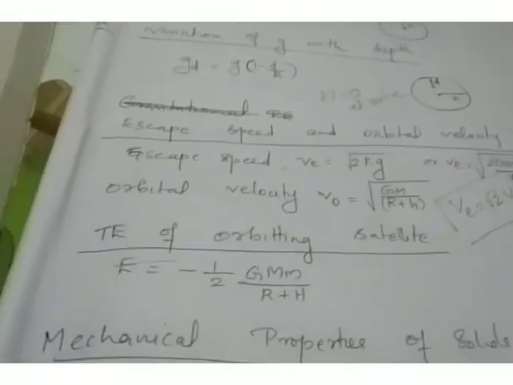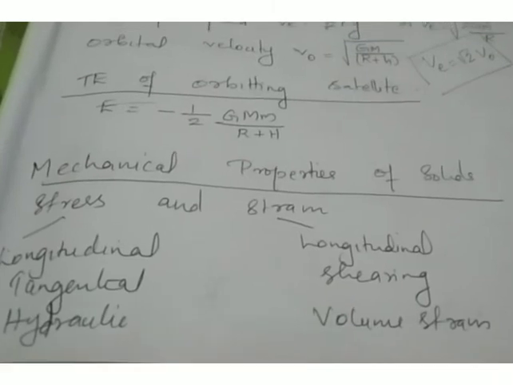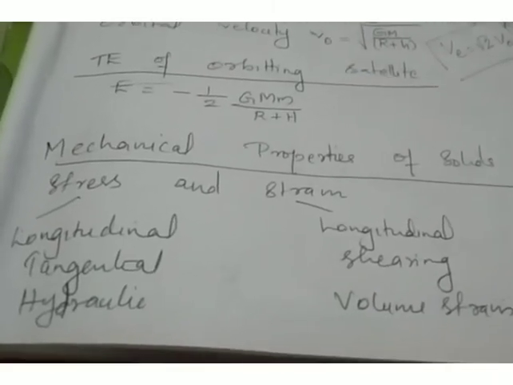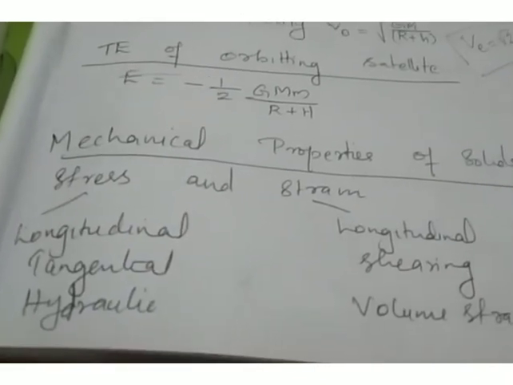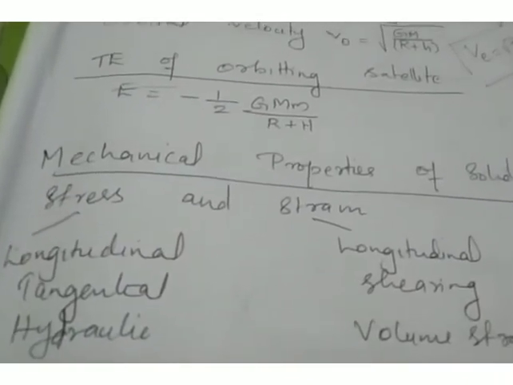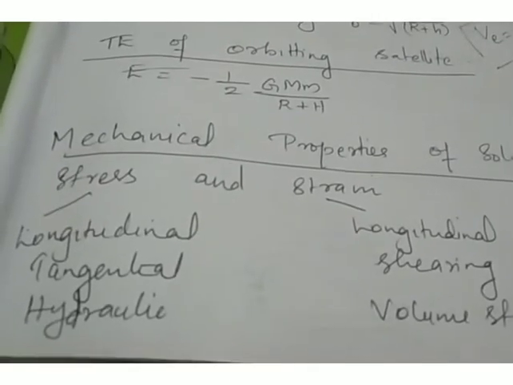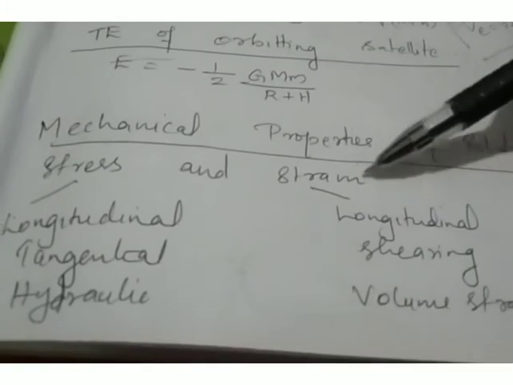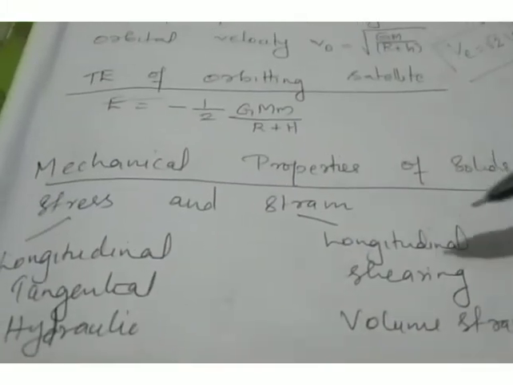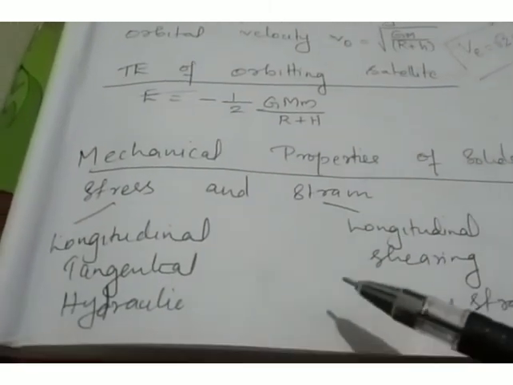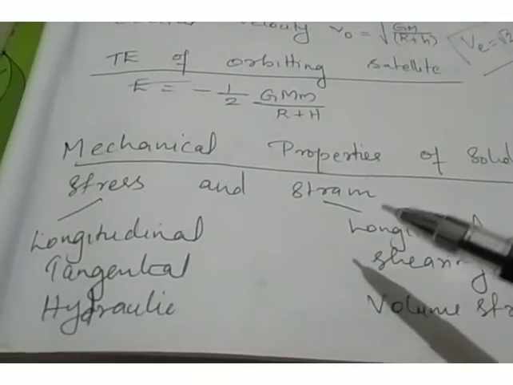Next chapter is mechanical properties of solids. In this chapter, we discussed stress and strain. Stress is the restoring force developed per unit area of the object. And strain is the effect of stress on an object. Whenever a force is applied on an object, some effect is observed on that object, and that effect of the stress is known as strain.